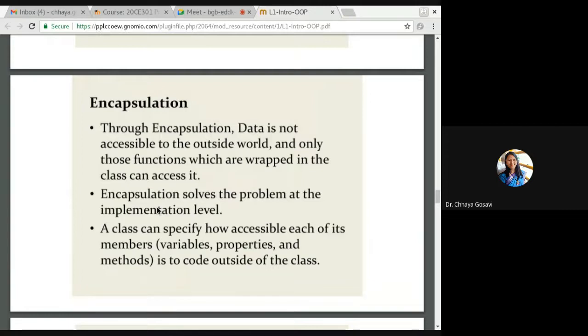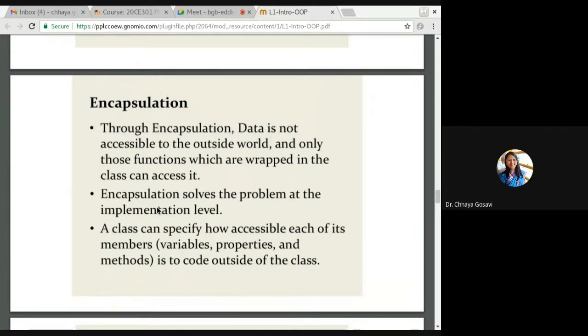We have talked about abstraction. What is the difference between abstraction and encapsulation? Abstraction is also data hiding. Abstraction also doesn't allow data to be seen from the outside world. Then what is the difference? The difference is here. Encapsulation solves the problem at implementation level and abstraction solves the problem at design level.